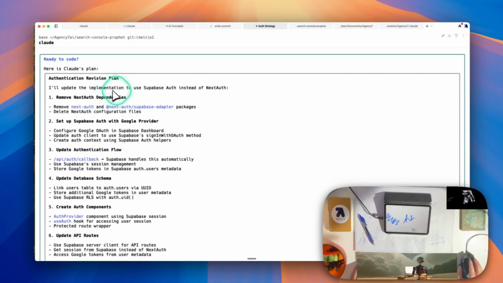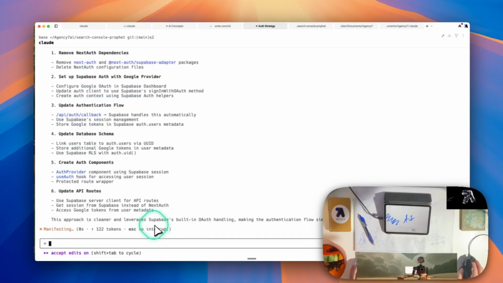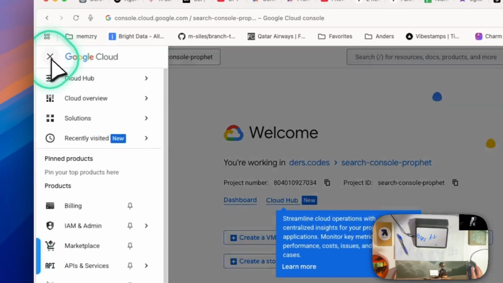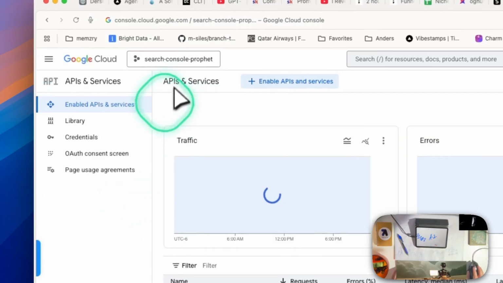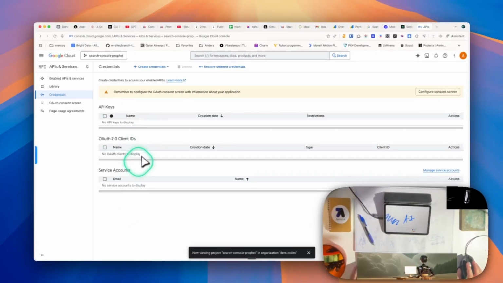Okay, I'll update the implementation. Okay. Yes, proceed. Now we're going to go to here, and we're going to go to API services. We're going to go to credentials, and we want to get started.